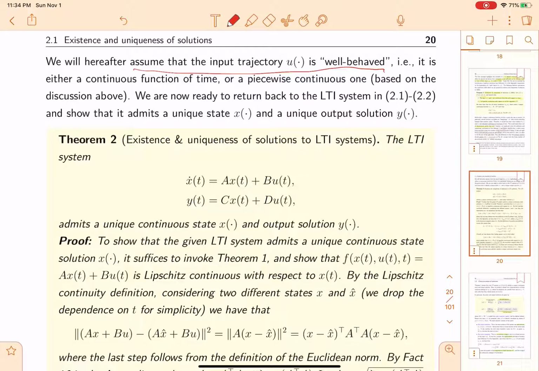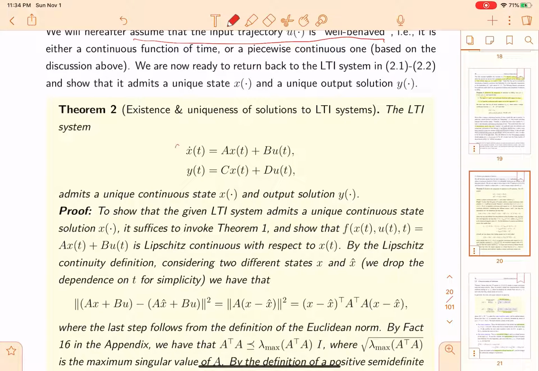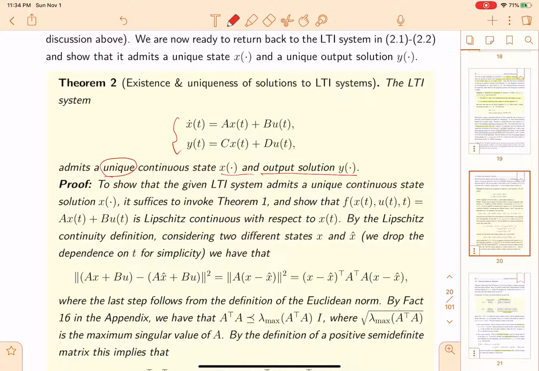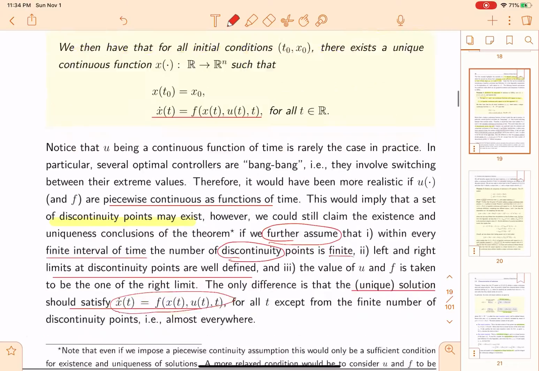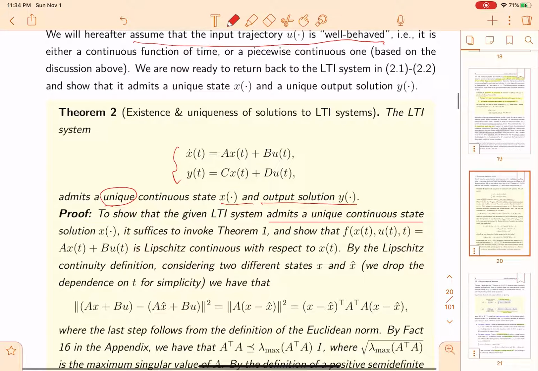And in theorem 2, the linear time invariant set of equations admits a unique solution, the state x and the output y. To prove that, to admit a unique continuous state it suffices to invoke theorem 1, the existence and uniqueness theorem. Then we will show that the function f, which is Ax plus Bu, is Lipschitz continuous with respect to x(t).